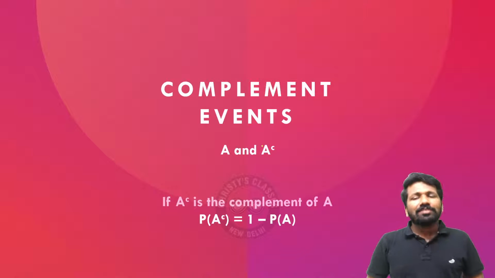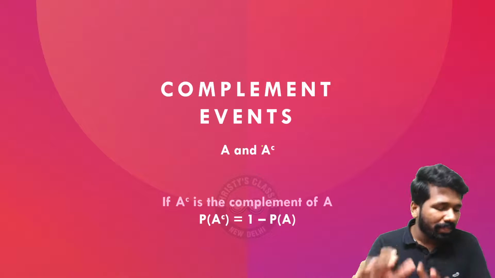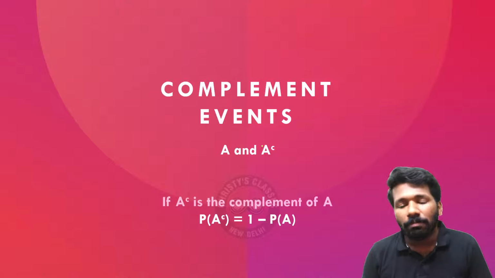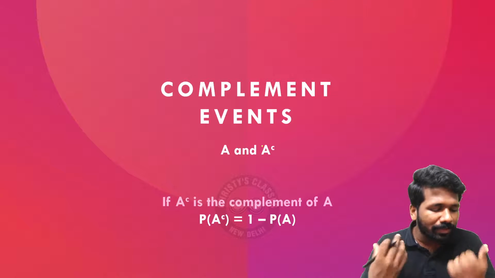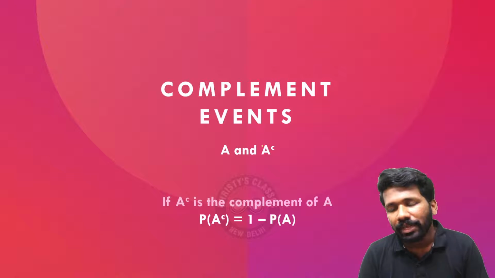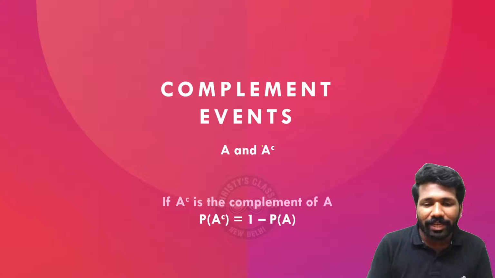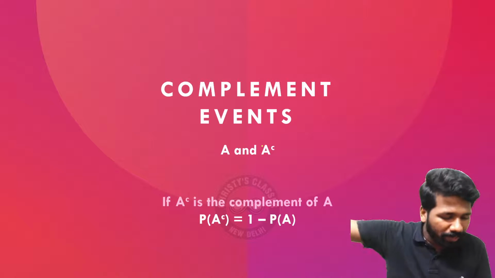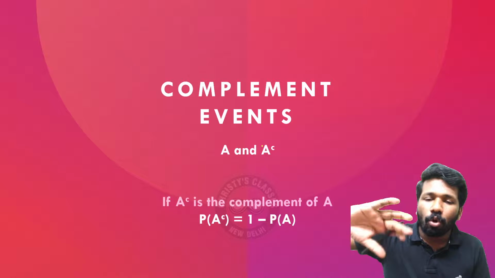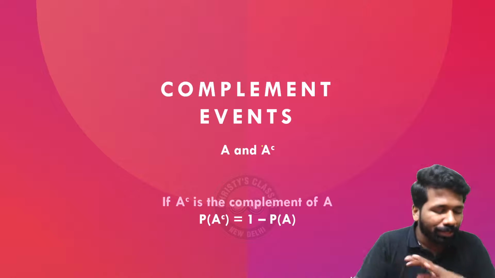We will go to the next one, complement events. Complement event, I already told you. A complement event means the probability of something not happening. Like, the probability of getting a head is half. What is the probability of not getting a head? Not getting head is called the complement of getting head. Getting head and not getting head are complement to each other.